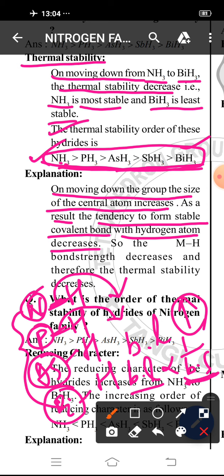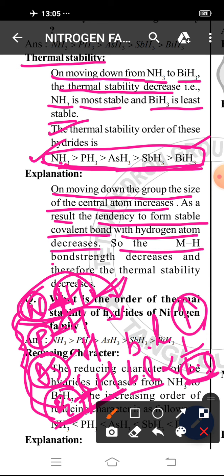So due to the decrease of bond strength, the Bi-H bond is least stable among all the hydrides. This bond can be easily broken, and it becomes thermally less stable. In case of the N-H bond, this bond is the most stable among all the hydrides. So the N-H bond strength is more, which means it requires high energy or high temperature to decompose, so it is thermally stable. As the M-H bond strength decreases, the thermal stability decreases. Okay.